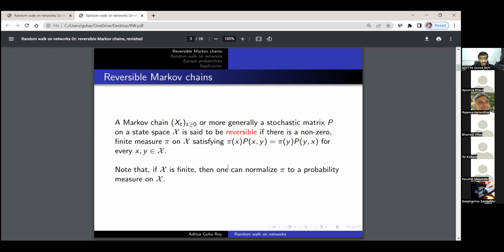In case X is finite, then of course the summation of the pi values will be finite, and in that case we can normalize pi to a probability measure on X. That makes more sense, because it allows us to make statements like the initial state is chosen according to a probability distribution pi, and so on.